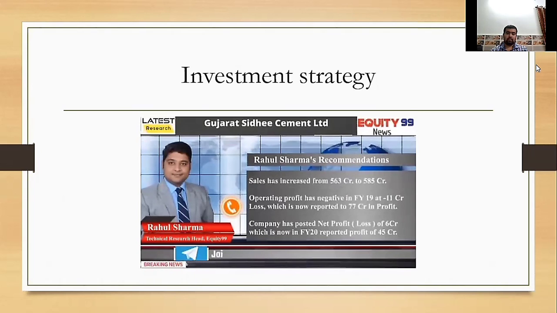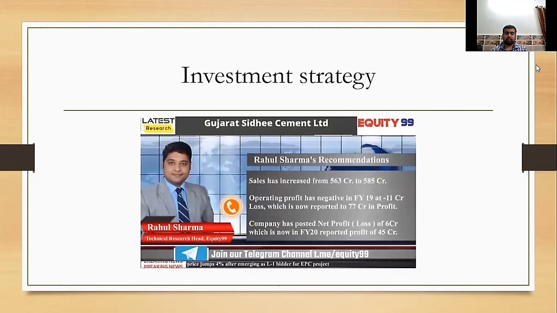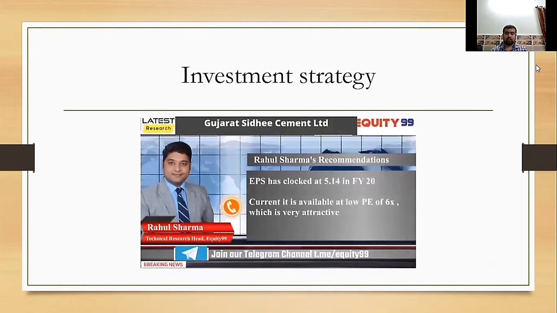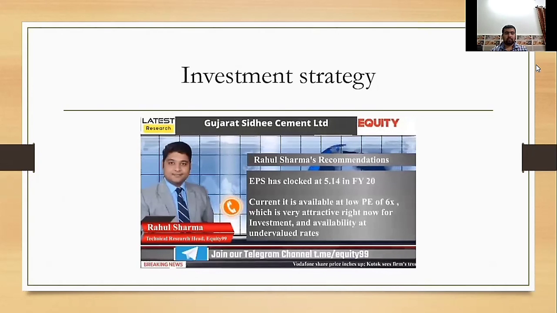The company posted a net loss of 6 crore rupees earlier, and in 2020 reported a profit of 45 crores. EPS in financial year 2020 is 5.14. The stock is available at a low PE of 6x, which is very attractive for investment at an undervalued rate.